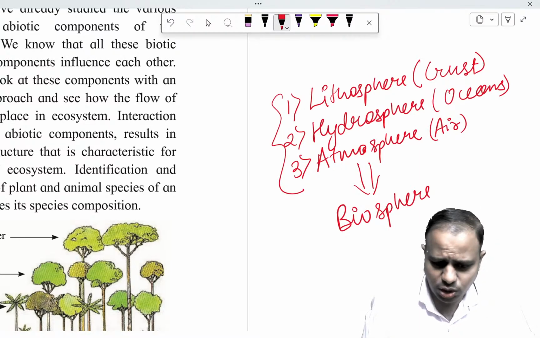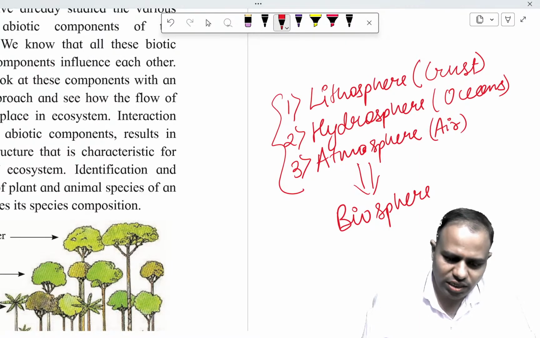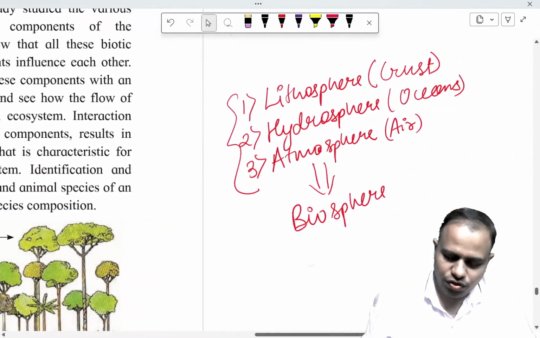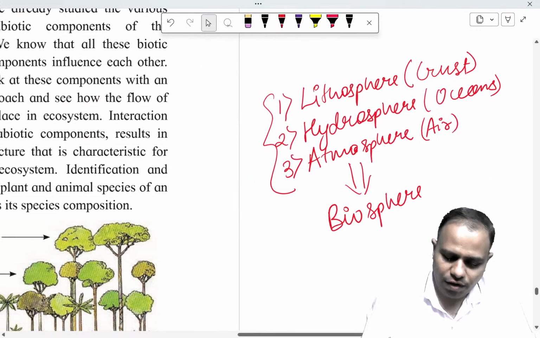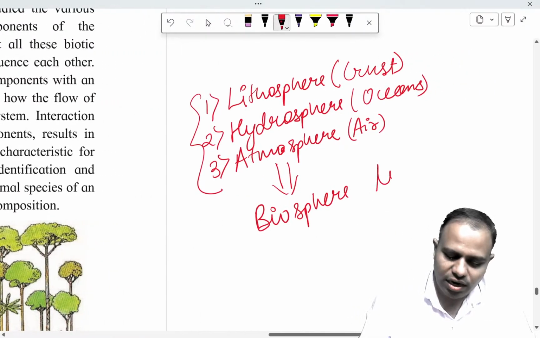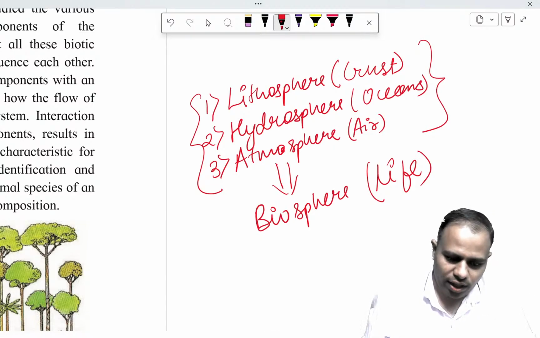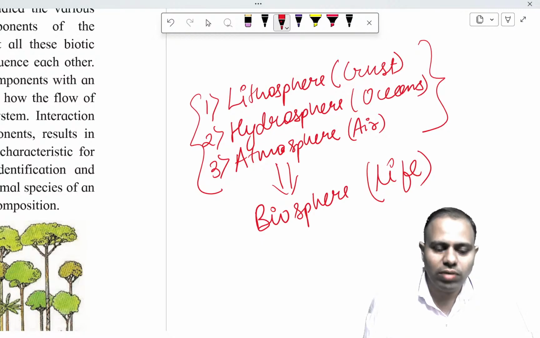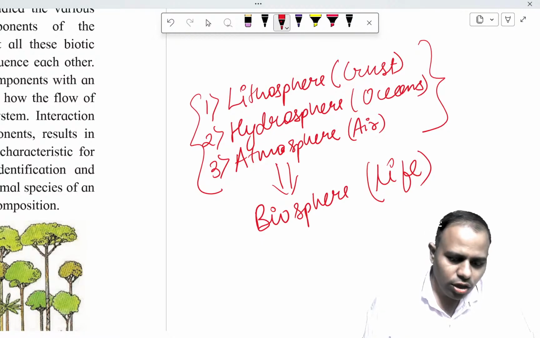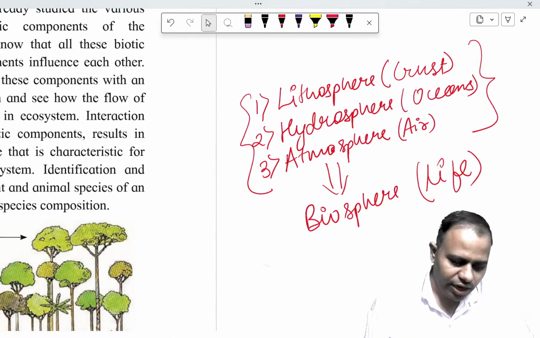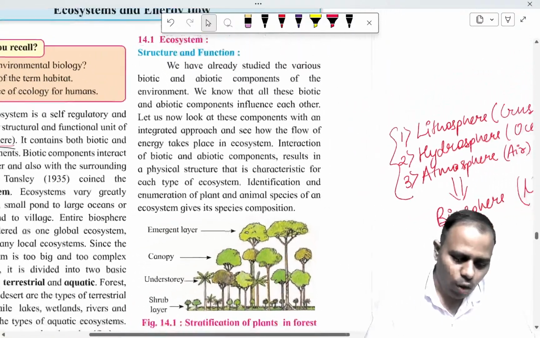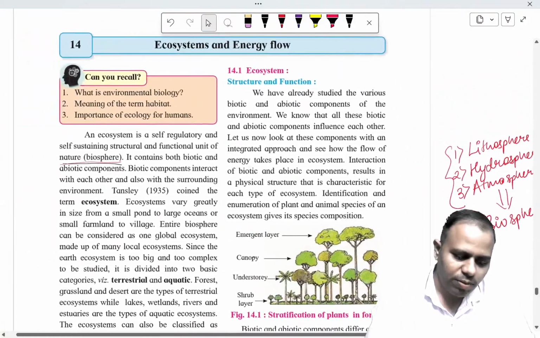And this biosphere is very much necessary for life to sustain. So this biosphere is very important for life. Biosphere is the region where all the three components meet together. So that is what we are going to see in today's video, the topic that is ecosystem and energy flow.